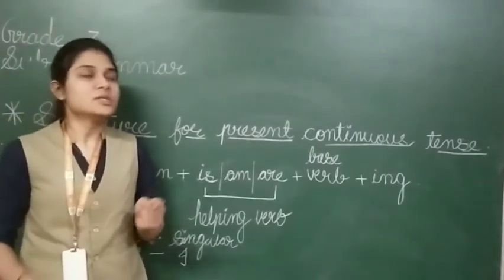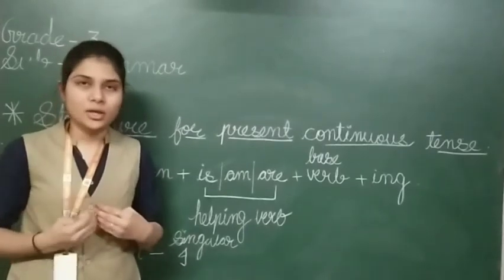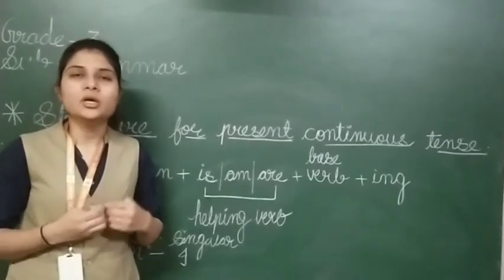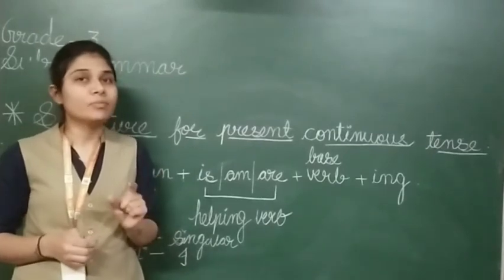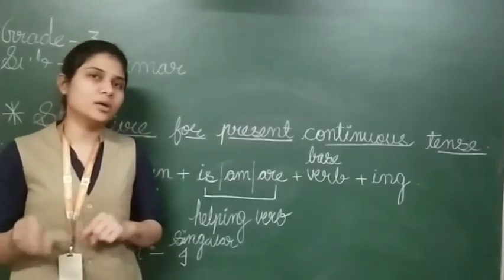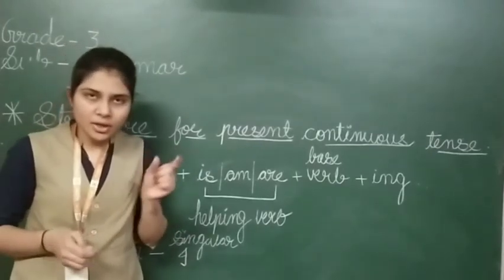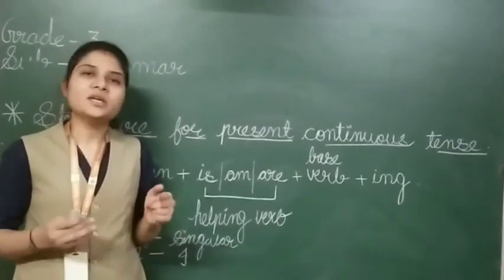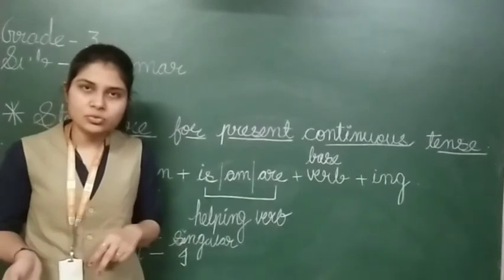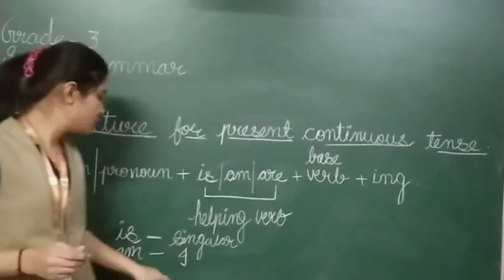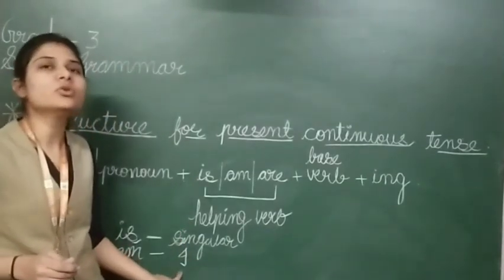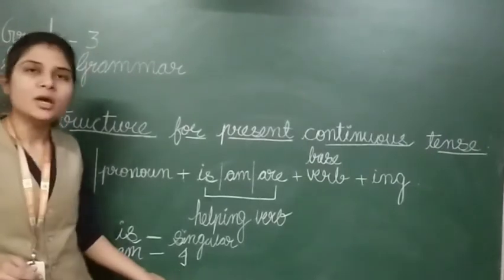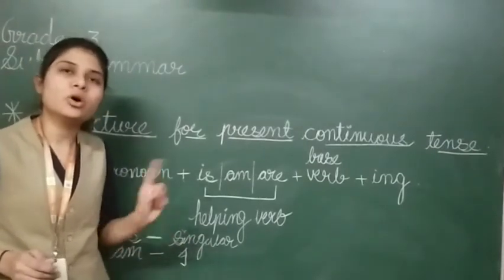Now you can see, I am a girl. If I have to say I am a girl, तो आई के साथ क्या यूज करेंगे हम? Am. If I am using I are a girl, now you think it is suitable? I are a girl, ये सूट हो रहा है? No. I is a girl, आई के साथ इज सूट हो रहा है? No. It is I comes in singular, then also we have to use am, not is nor are.